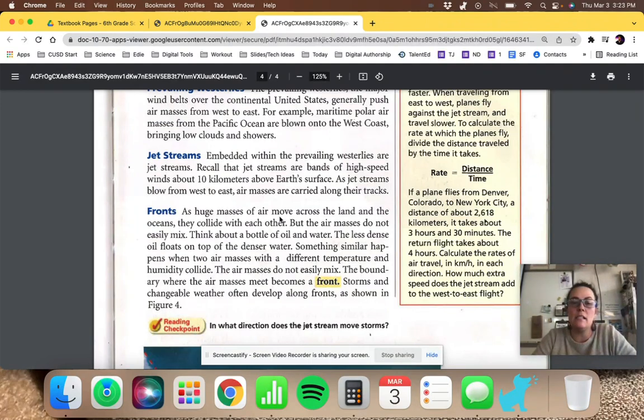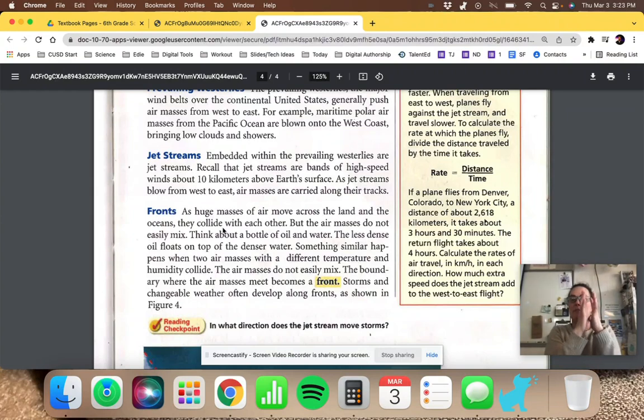As huge air masses move across the land and the oceans, they collide with each other, but they do not easily mix. Think about a bottle of oil and water, like we said. The less dense oil will float on the top of the denser water. Something similar happens when two air masses with a different temperature and humidity collide. They do not mix, but the boundary where the air masses meet becomes a front.